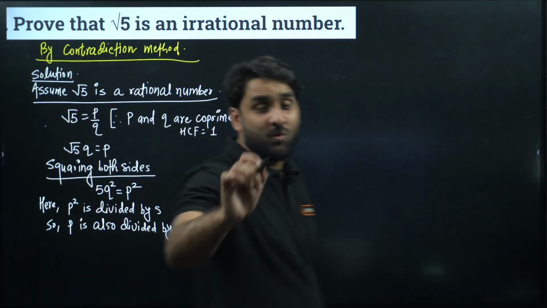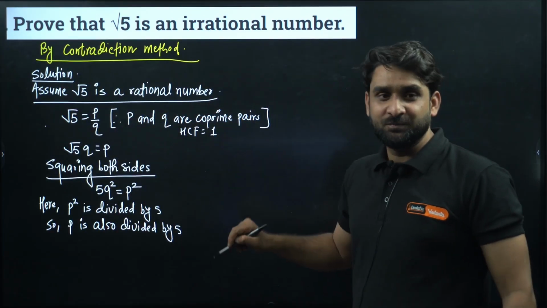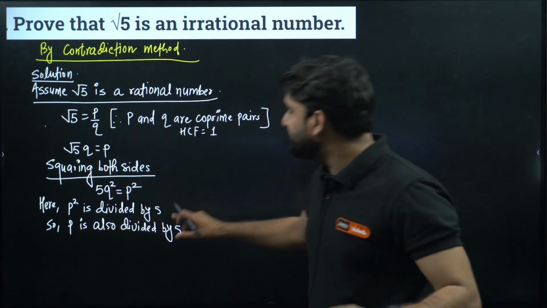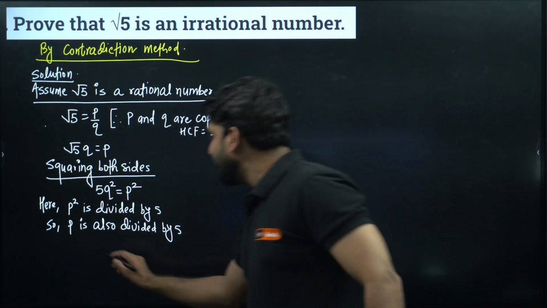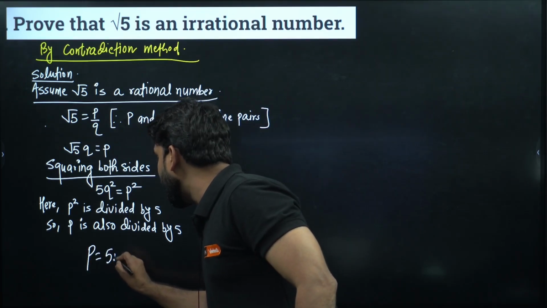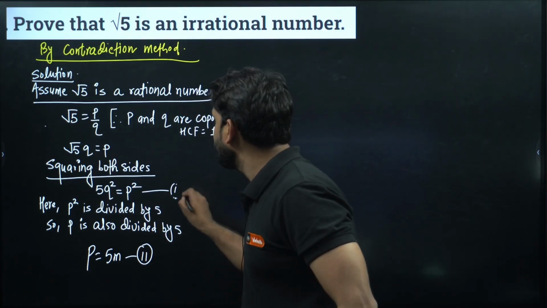What is our assumption? P and Q are co-prime numbers. Have patience. If P is also divisible by 5, we can write one more equation: P is equal to 5m. Let's say this is equation number 2, and the earlier one is equation number 1.